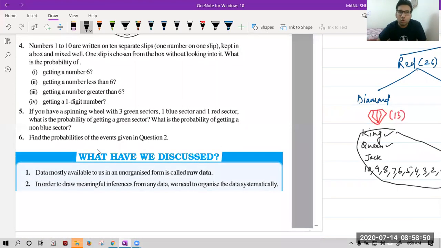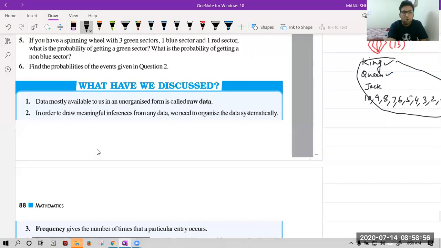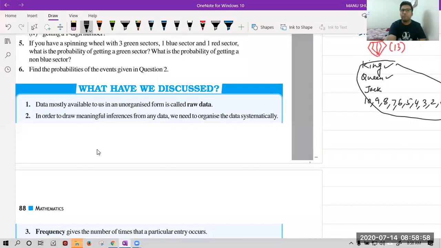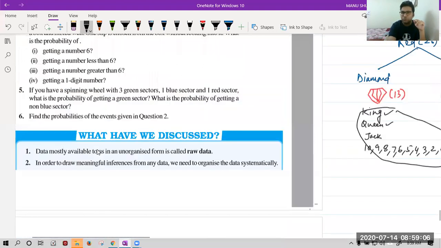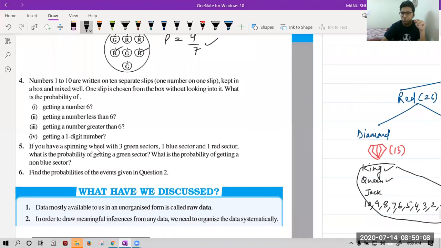Numbers 1 to 10 are written on 10 separate cards. This we have done earlier only, yesterday. Question number 5. If you have a spinning wheel with 3 green sectors, 1 blue sector, 1 red sector. Let me make this diagram for you. I am making it for you like this.